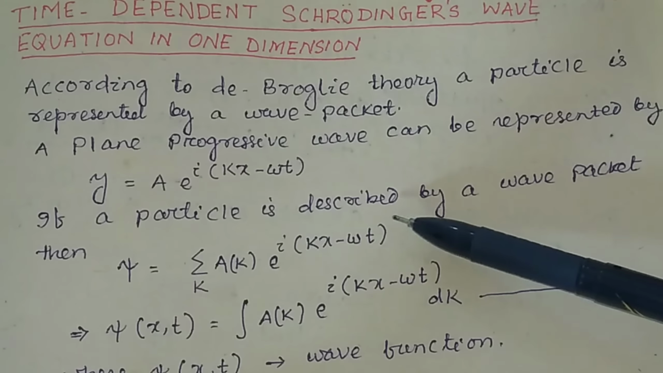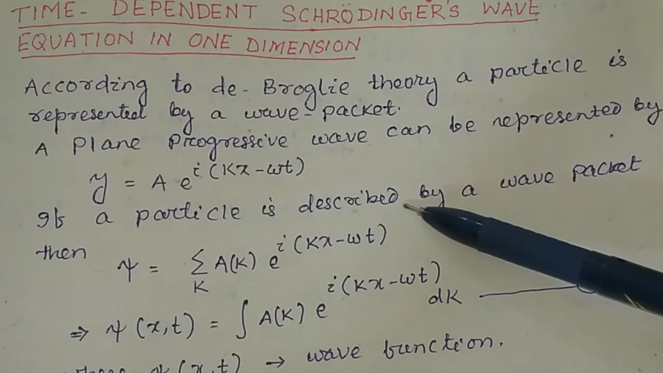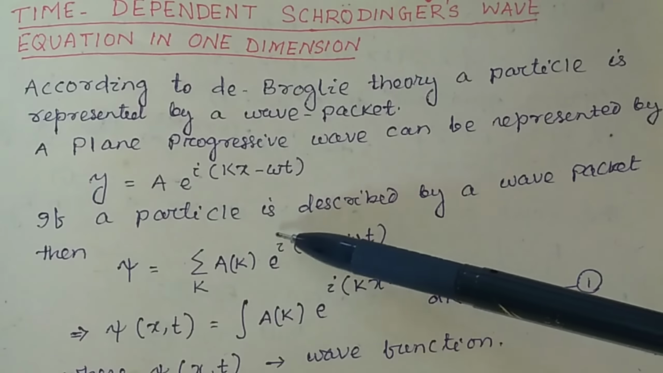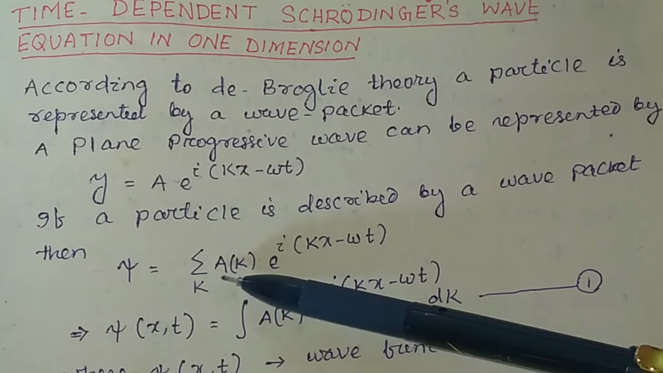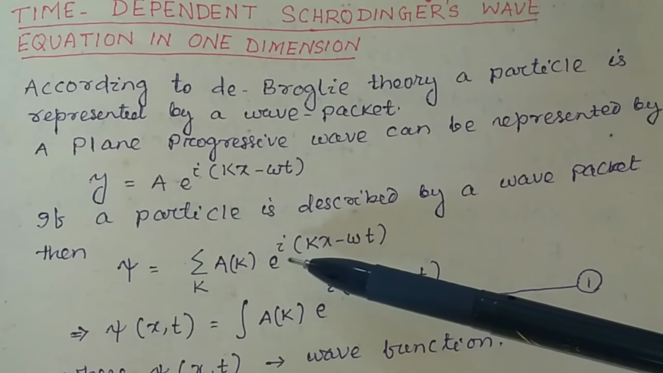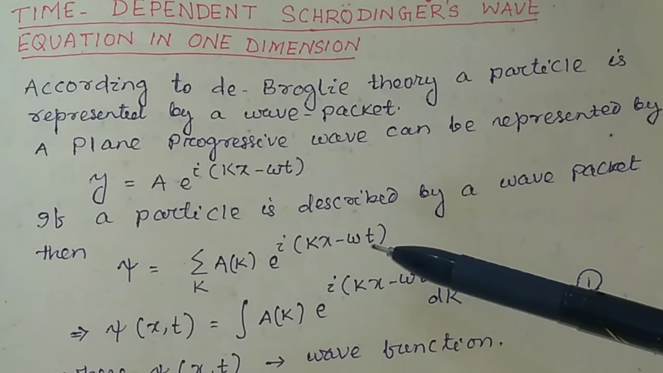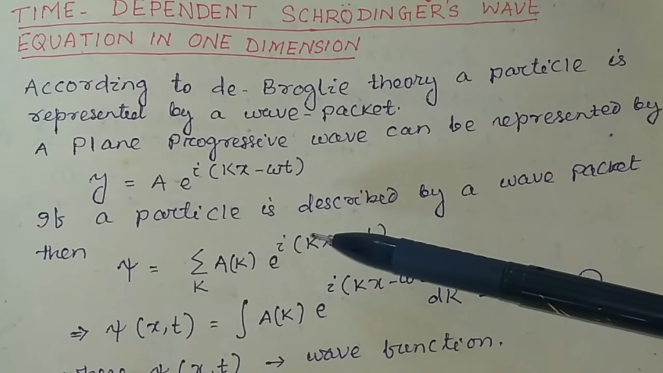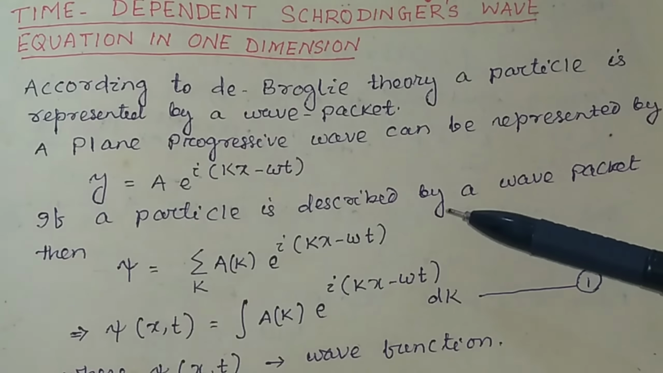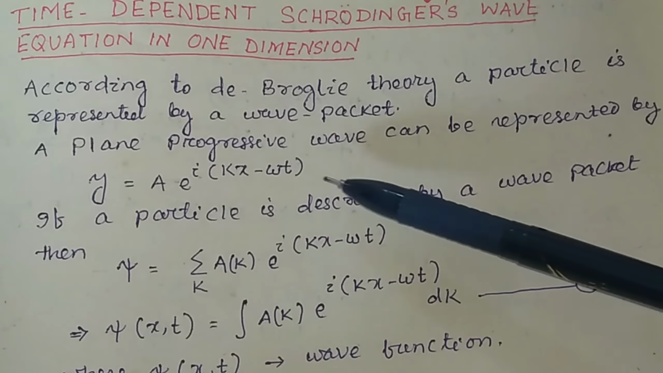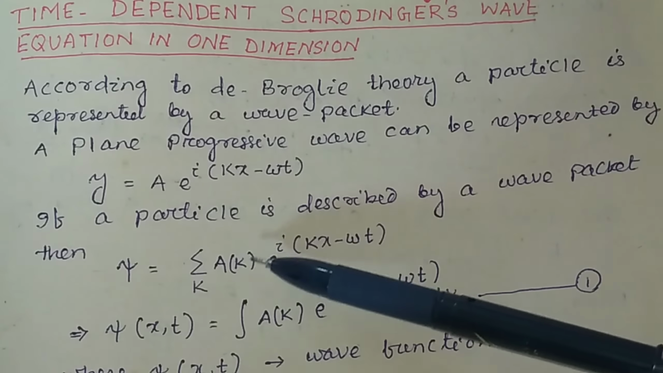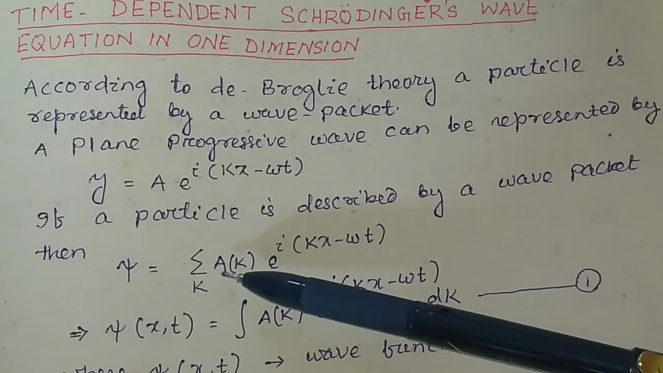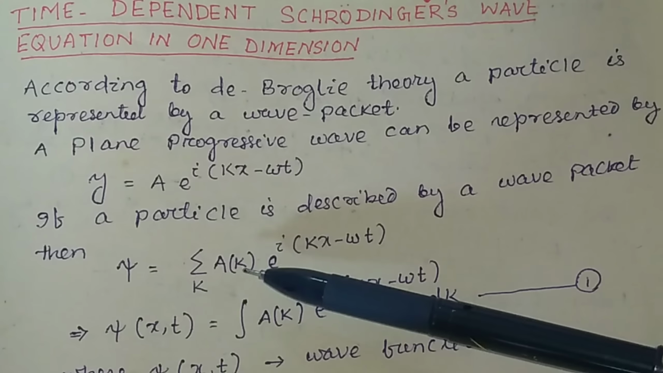If a particle is represented or described by a wave packet, then this plane progressive wave can be written as psi equals the sum over k of A_k e to the power i(kx minus omega t), in the same exponential form. But if a particle is represented by the wave packet, then this wave equation can be written in this sum form. Here A is called the amplitude. The amplitude is a function of k.